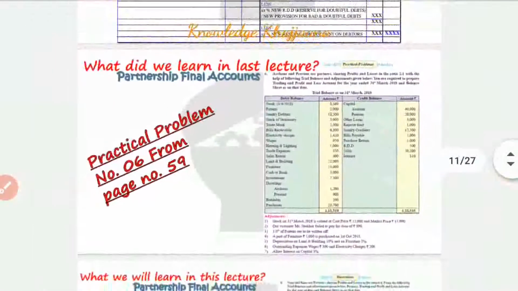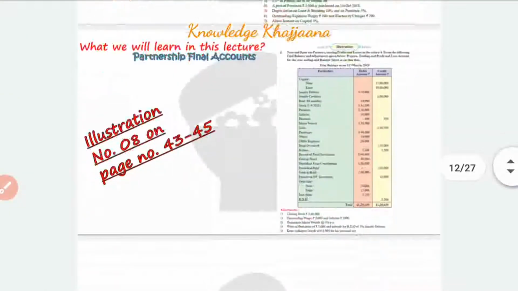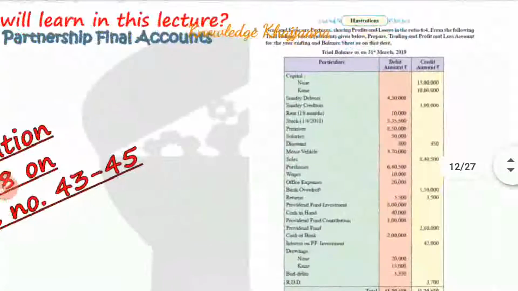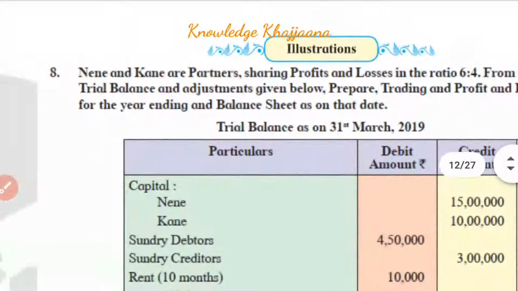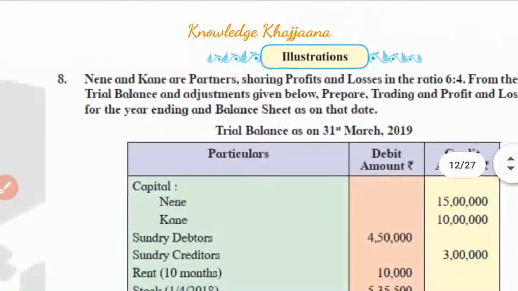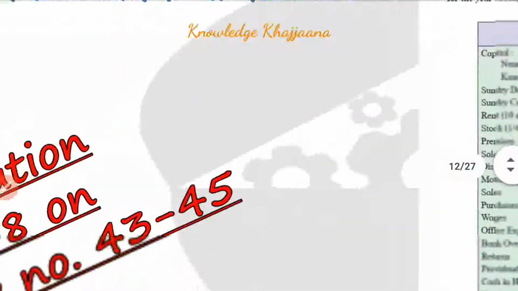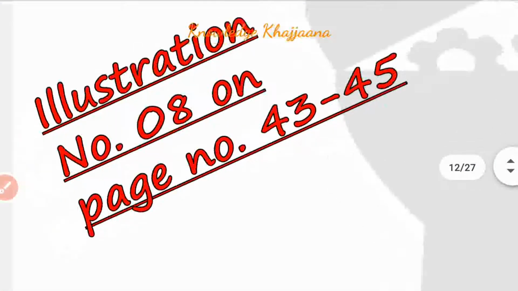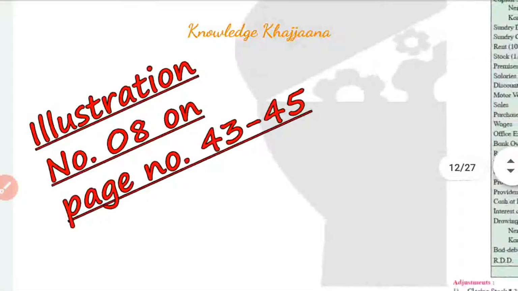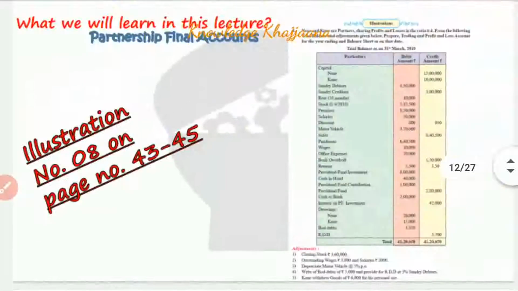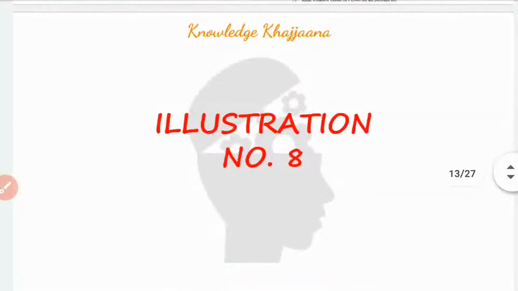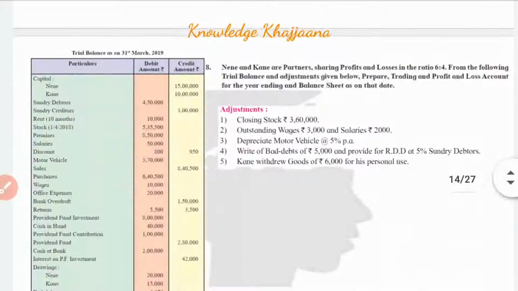And what are we going to see today? In this lecture, we are going to solve the illustration of Nene and Kane. The two partners are Nene and Kane, that is the illustration. The illustration has been solved in the book, and I will just explain it to you. It is given on page number 43 to 45. We are going to solve illustration number 8.